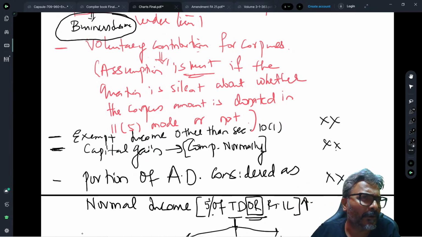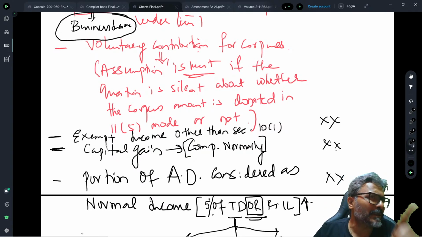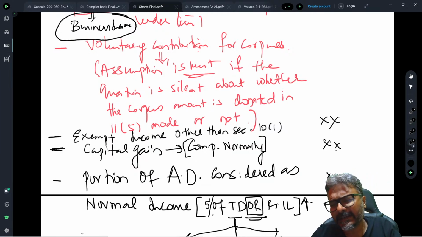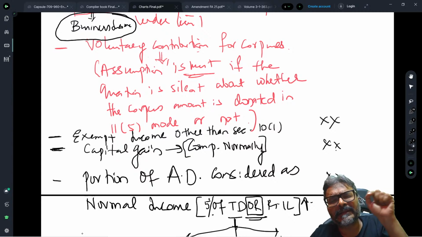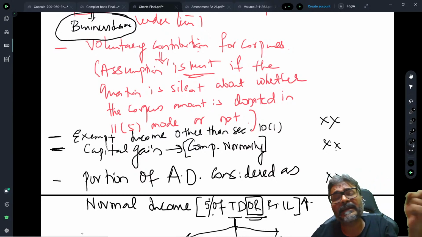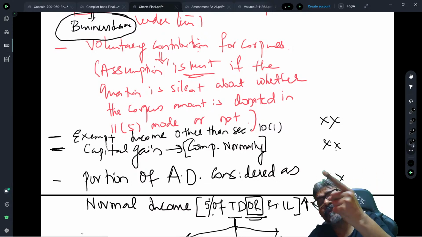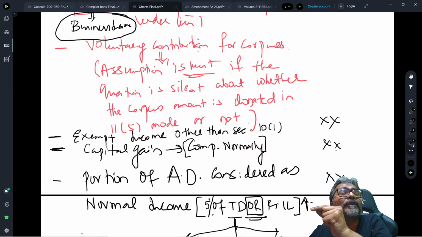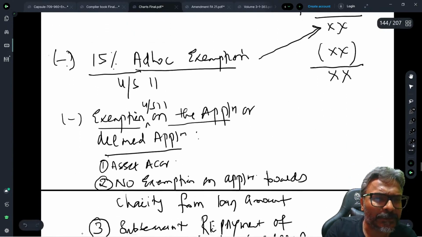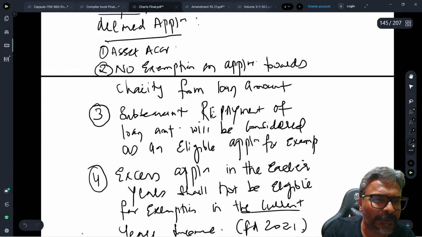If it is agricultural income, then clearly it is exempt. Don't consider this at all in the statement. Directly in the note you will write. But if it is any other exemption under section 10, then one thing is there, students: section 11 overrides all the other exemptions of section 10, which means those incomes will be eligible for exemption only if they are applied towards a charitable or religious purpose in India. So that's the only point I wanted to insert.